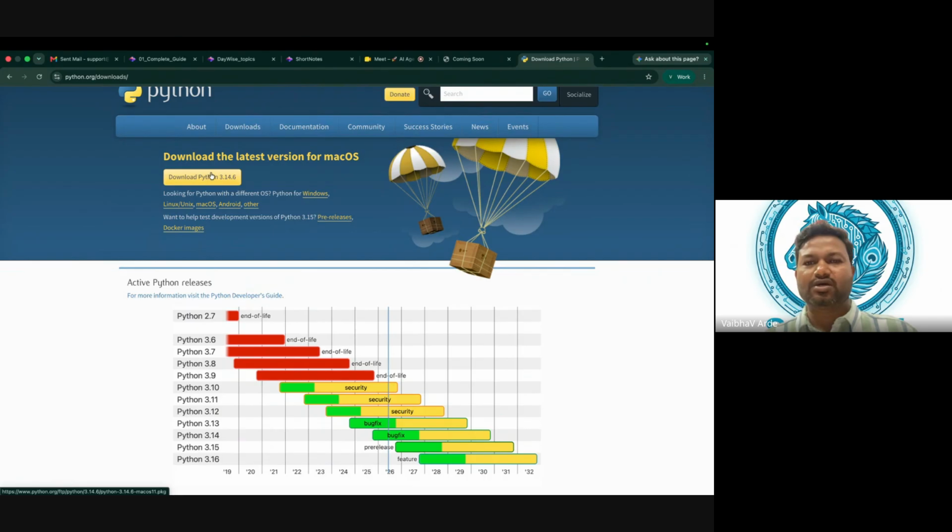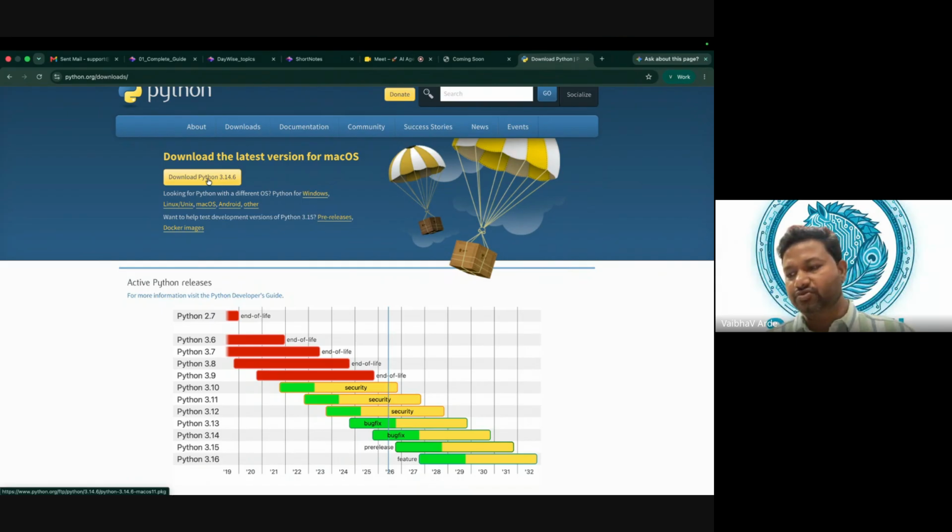Let me not install it right now, as my machine already has it. If you don't have Python installed, you can give it a try today. There are many YouTube videos available, and it is very easy and straightforward. Watch those videos and understand how to install Python. Make sure that you are able to see the Python version and the pip version.